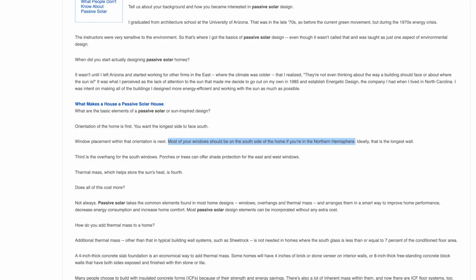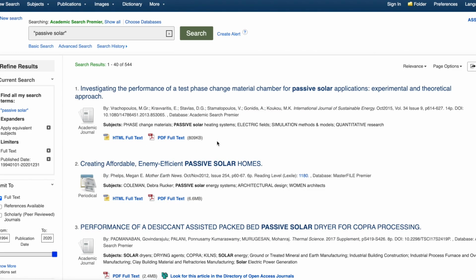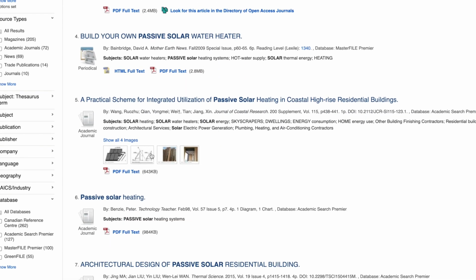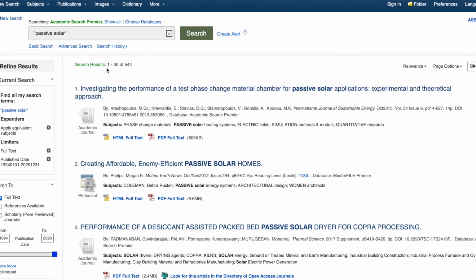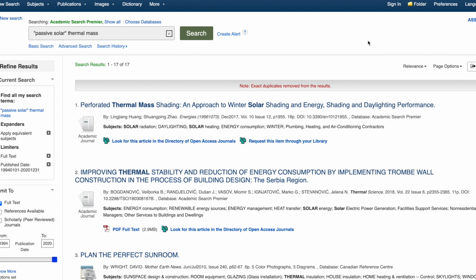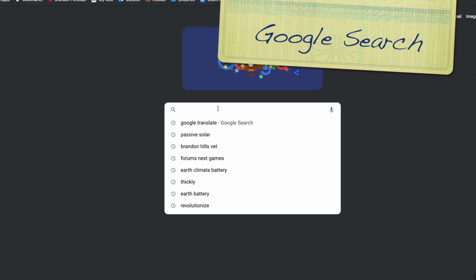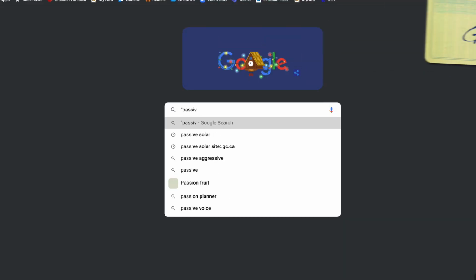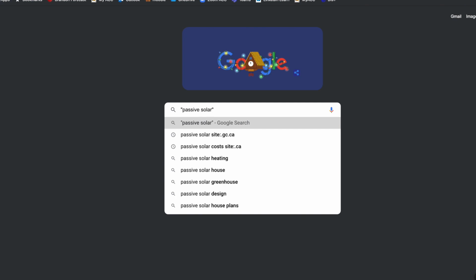So I'm going to go back to EBSCOhost. I'm going to continue to do that. I continue to look through these articles, finding information. If I want, I can add something else, passive solar, in that order, but maybe I also want thermal mass, and it gives me new results for that. Now, you can do a Google search. Let's do that. So it kind of works the same way. I'm also going to use quotation marks around my words if I want them together like that, passive solar. I can search for that.